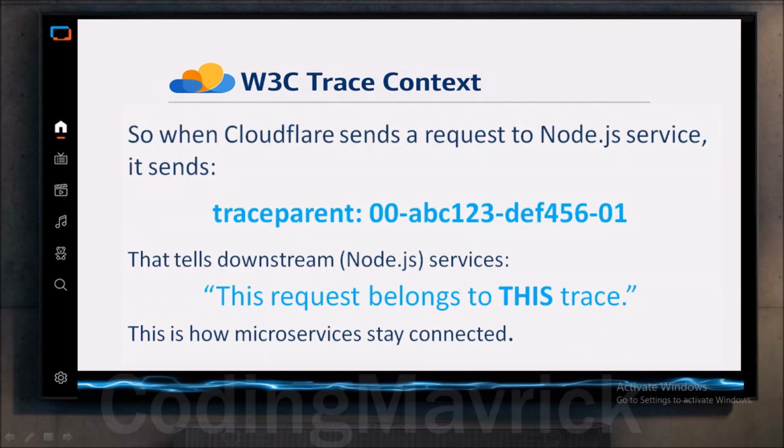So when Cloudflare sends a request to your Node.js microservice, it sends something like traceparent with some ID. This tells every downstream service this request belongs to this trace. This is how all microservices stay connected to the same request.